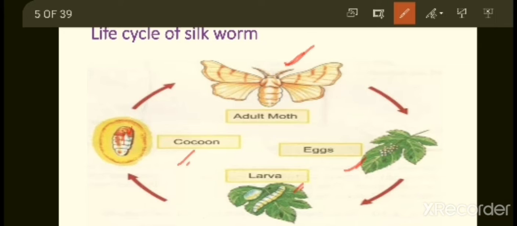After the cocoon stage, slowly the worm is going to break the fibers. Then it is going to come out as an adult moth. Inside the cocoon, the larva will develop and it turns into an adult moth.